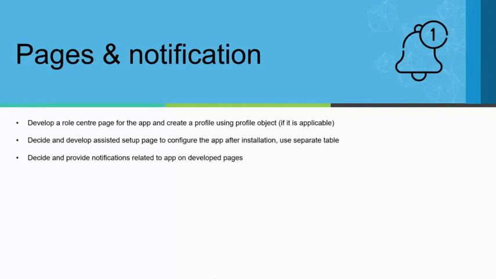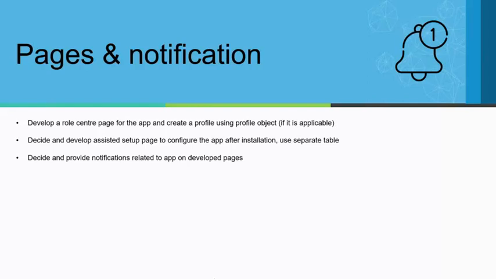You should also decide and develop an assisted setup for configuring your app. It's always recommended by Microsoft, because whenever a user installs your app, they should get notified that the app has been installed in their tenant.